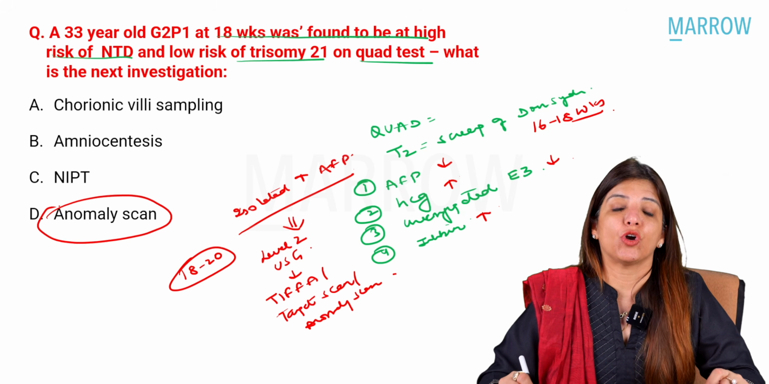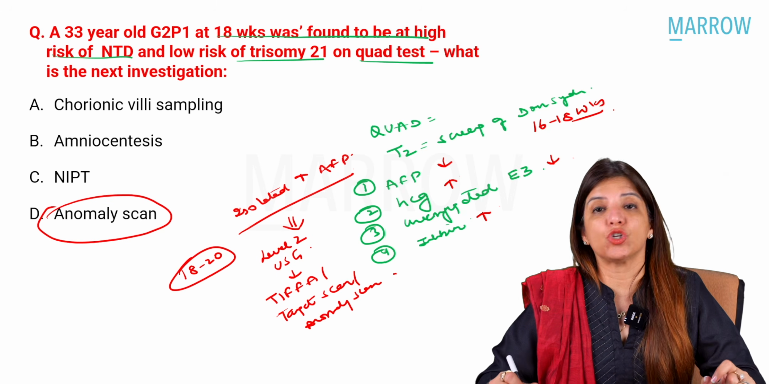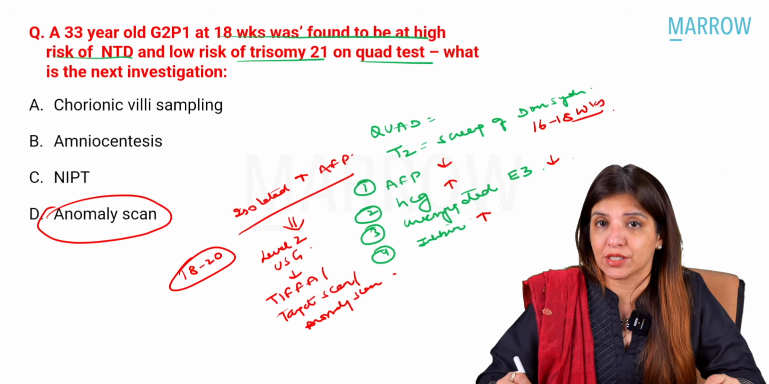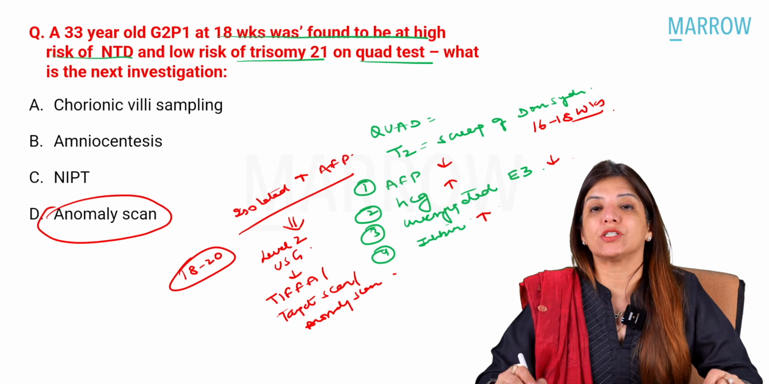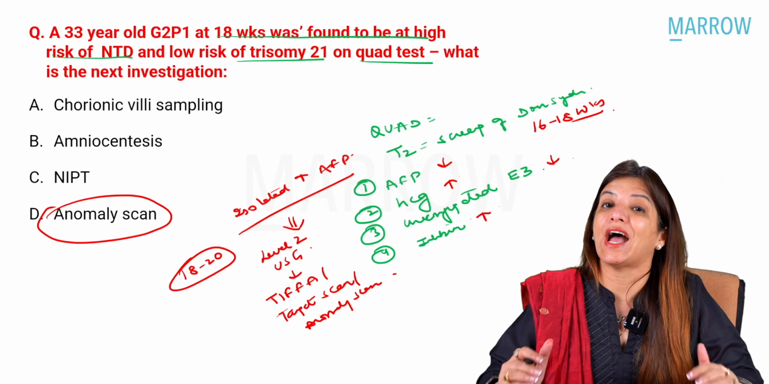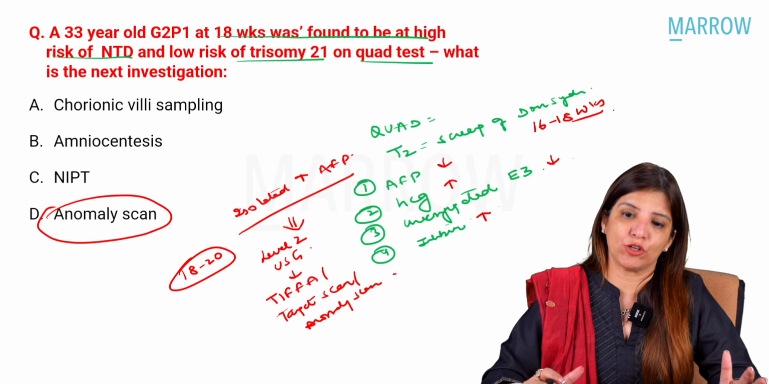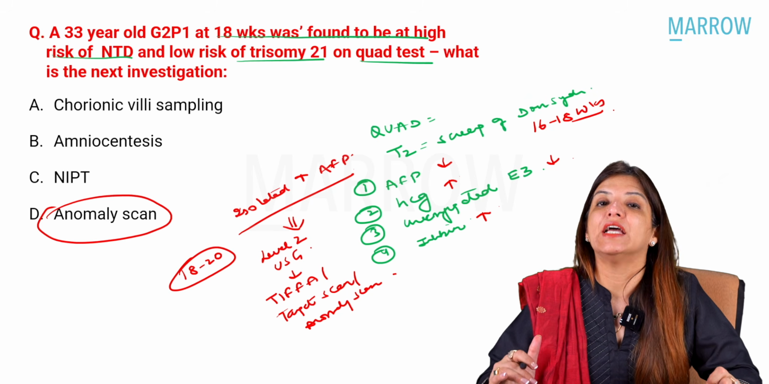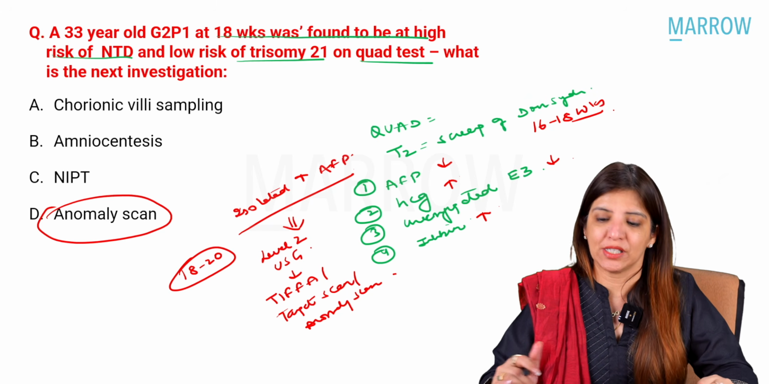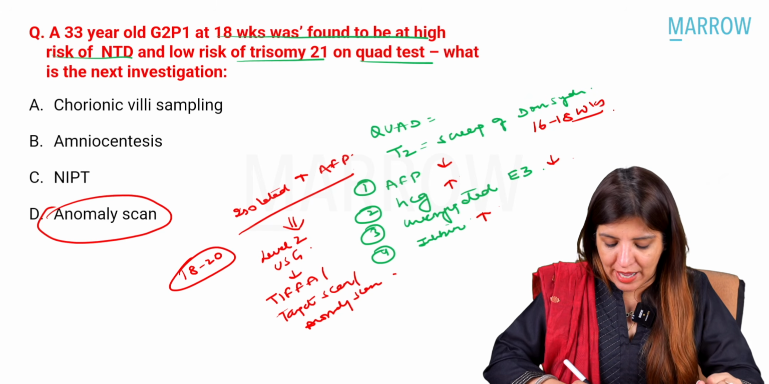Just because your question is saying quad test, that does not mean you are going to go for amniocentesis, beta. You are going to go for amniocentesis only if there is a risk for aneuploidy. And over here, it's a structural defect. It's not a risk for aneuploidy because the question itself is saying they have low risk of trisomy 21. So the answer is anomaly scan.